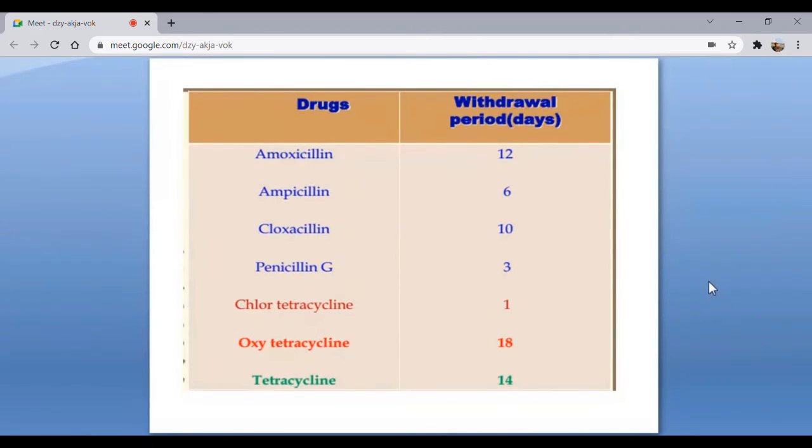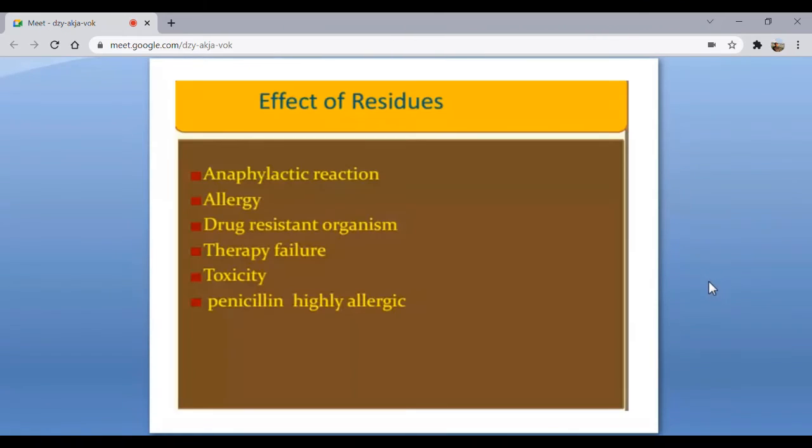If you go to the market nowadays, check out: they tell you that the withdrawal period is 3 days, 2 days, etc. Every drug from every company has a different withdrawal period. And the effects of the residues are anaphylactic reactions, allergy, and the most important one, drug-resistant organisms. This is the reason why we are getting more and more superbugs in our country.